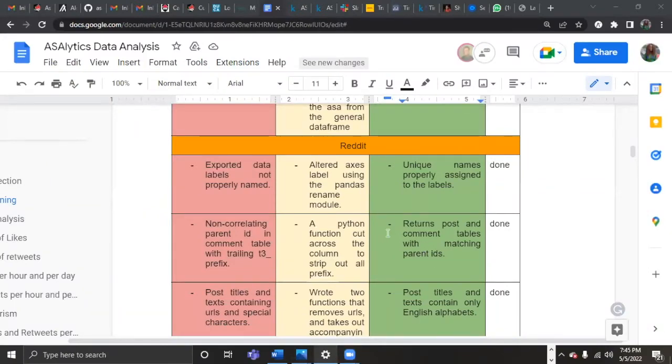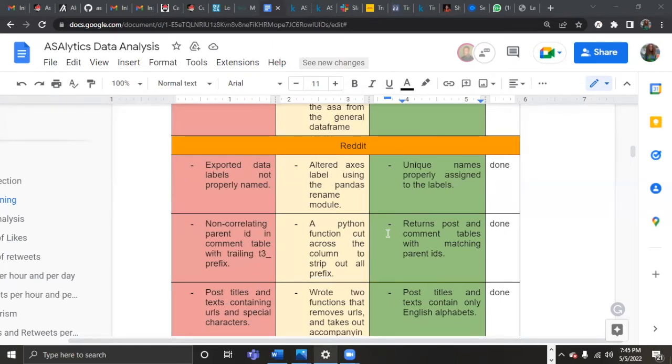All right. So hi, everyone. I'm Precious Kolawole. I'm the data scientist on the ASAlytics team. Like my colleague has said, I'll be taking us through the Reddit and the GitHub data preprocessing analysis. Data preprocessing is one of the crucial steps in data analysis and data visualization. So I'll be taking us through that of Reddit now.